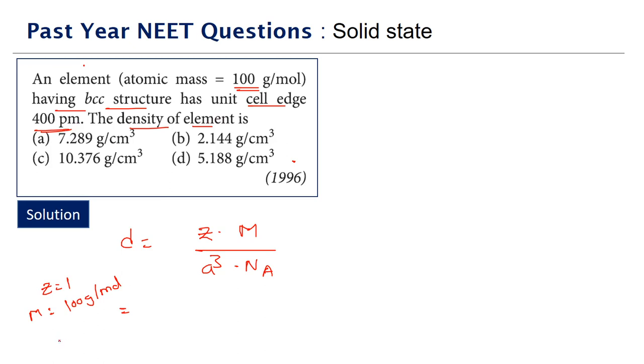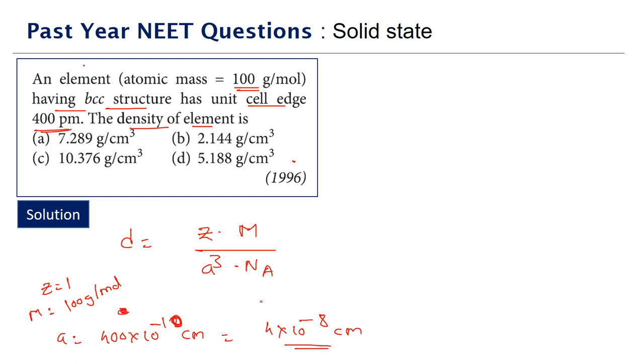We should express the edge length a in centimeters so that the density comes in gram per centimeter cube. 1 picometer is 10 power minus 12 meters, which is 10 power minus 10 centimeter. So a is 4 into 10 power minus 8 centimeters. This is the edge length.